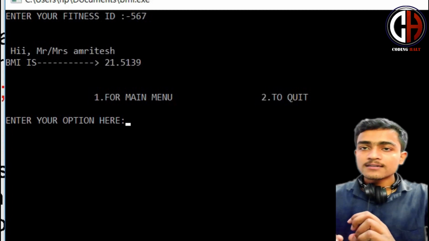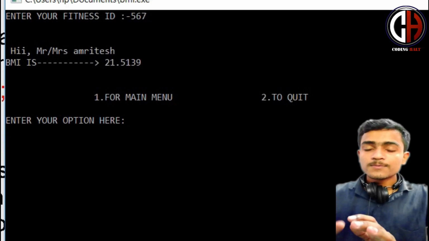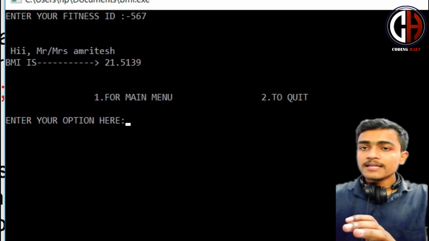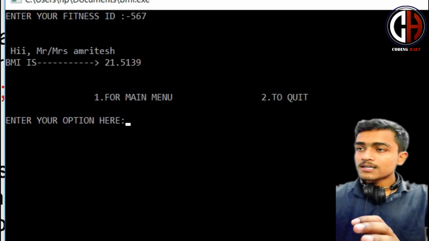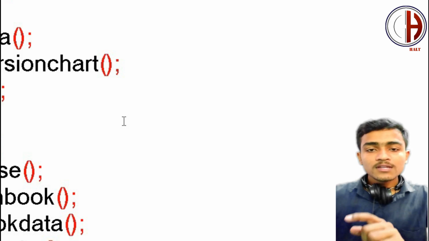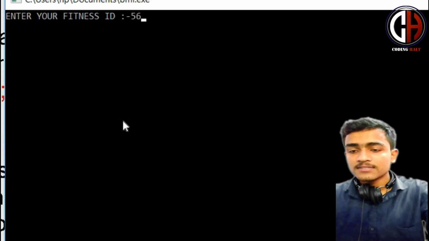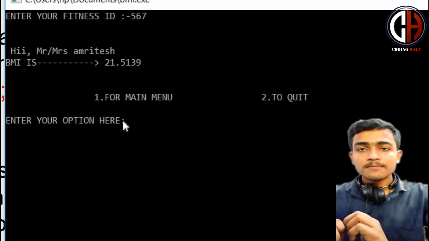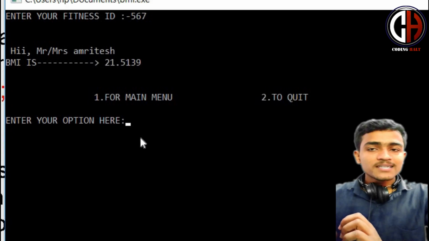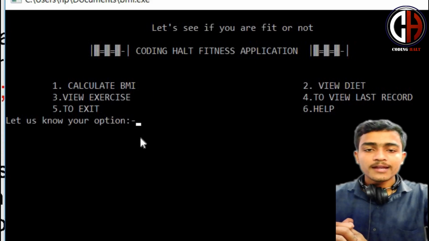Don't be confused, if you close the program, the whole data will not vanish. This program is a proper file handling program. You can just close it, and if you run the program again, it will compile, and if you go to option 4 to view the last record, it will show your data. I press option 4, fitness ID 567. Here you can see Mr. Amritesh Tiwari, your BMI is between 21.513.